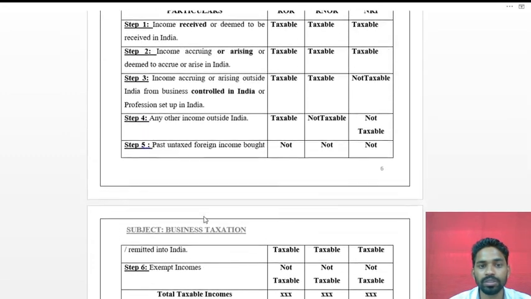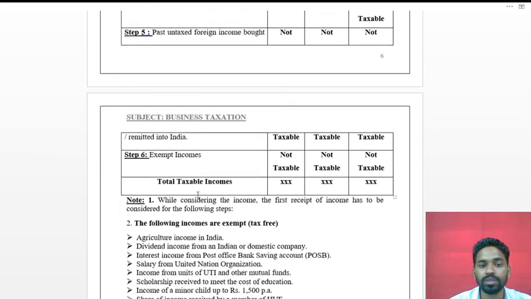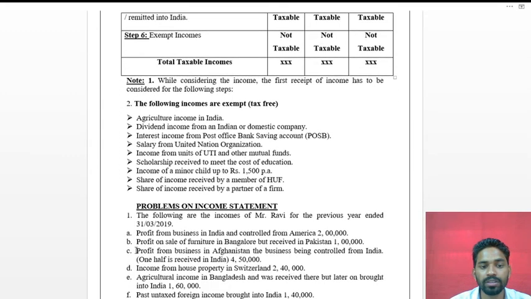So, income accruing or arising or deemed to accrue or arise in India is taxable in all the three cases. So 2 lakh for the resident, 2 lakh for the not ordinarily resident, and 2 lakh for the non-resident, because it is arising in India.